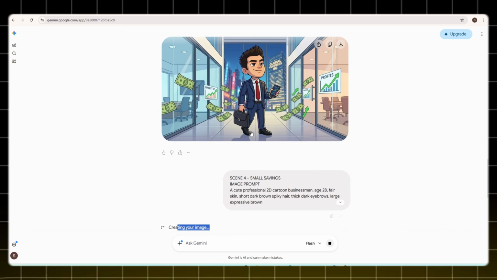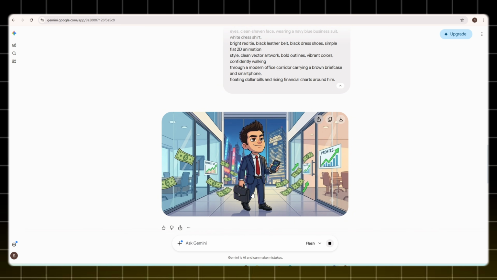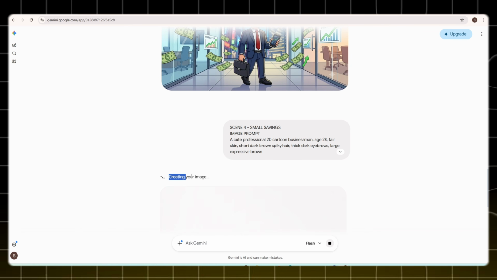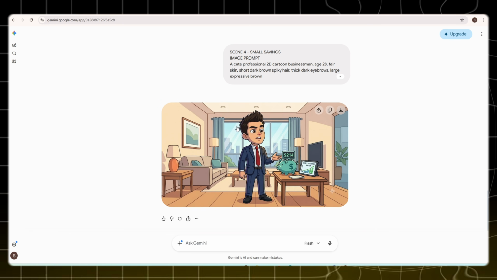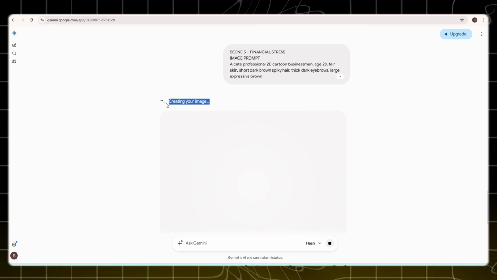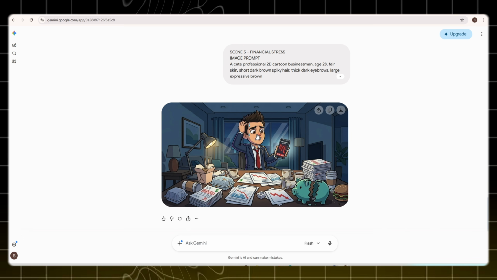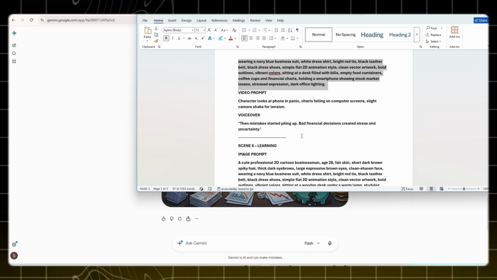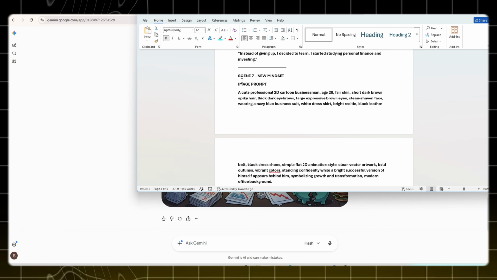I'll simply copy the fourth prompt, paste it into Gemini, click Generate, and wait for the image to be created. And there it is, my fourth image is now ready and looking fantastic. Moving on, I'll copy the prompt for scene 5, paste it into the generator, and click Generate. After a short processing time, boom, my fifth image is ready as well. As you can see, every scene maintains a professional and consistent visual style.